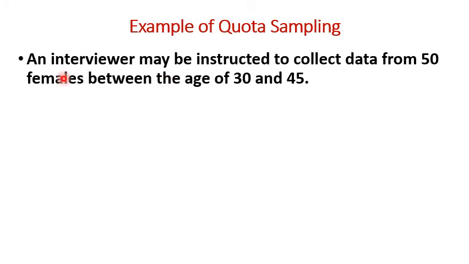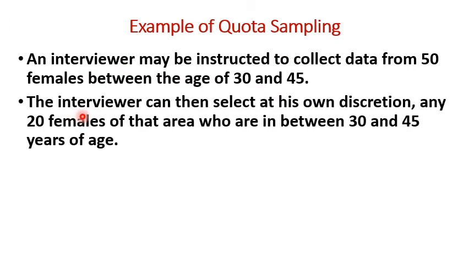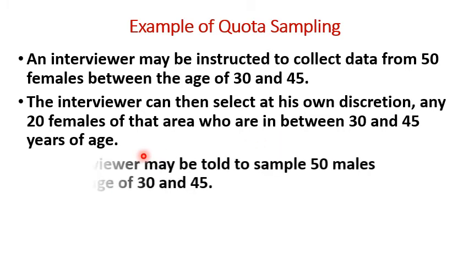An example of quota sampling: an interviewer may be instructed to collect data from 50 females between the age of 30 and 45. Here the population is classified into subgroups on the basis of gender and age. So the quota given to the interviewer is females between the age of 30 and 45. The interviewer can then select at his own discretion any 20 females of that area who are between 30 and 45 years of age.